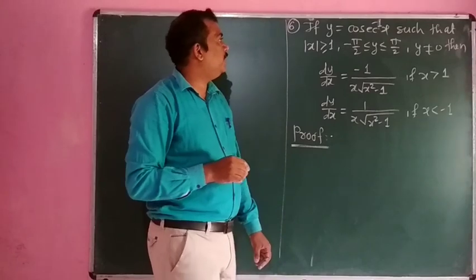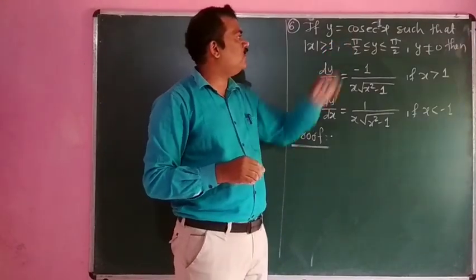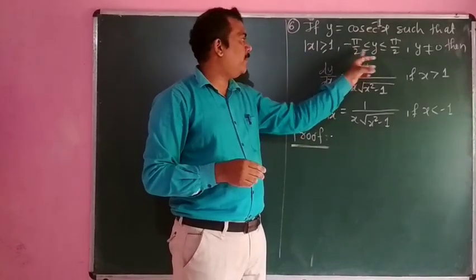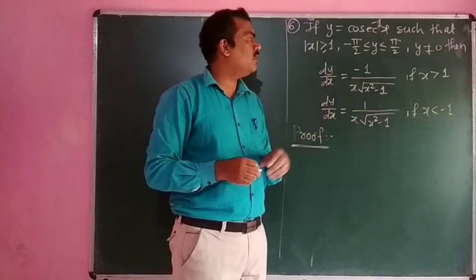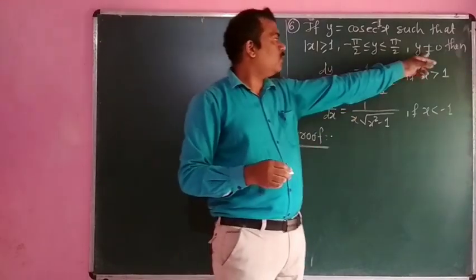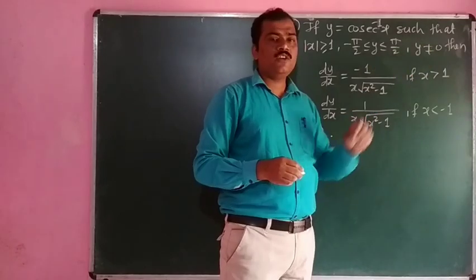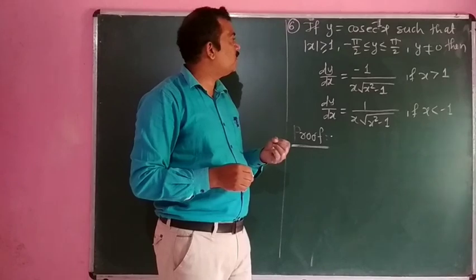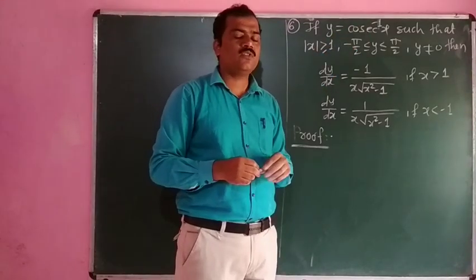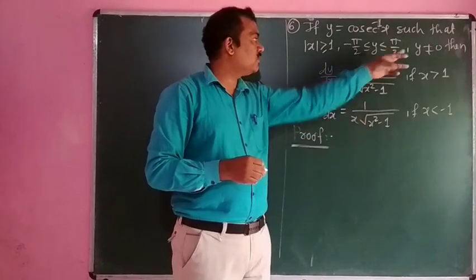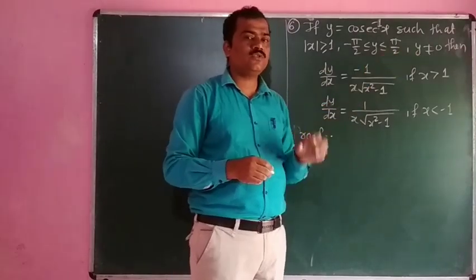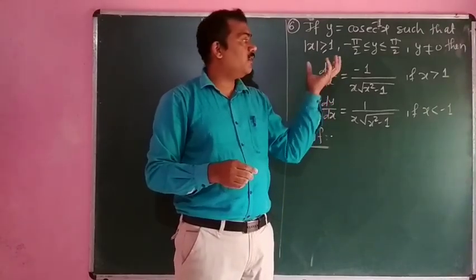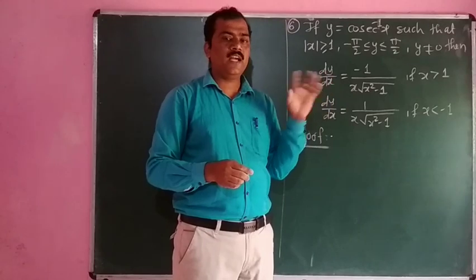Now we have to discuss the derivative of cosec inverse of x. If y is equal to cosec inverse of x such that mod of x is greater than or equal to 1, minus pi by 2 is less than or equal to y, less than or equal to plus pi by 2, with y not equal to 0. y is not equal to 0 because if we take y equal to 0, then the value of cosec inverse of x does not exist, so we have to restrict it. In derivatives of inverse trigonometric functions, the branches of the values of x and y are important.